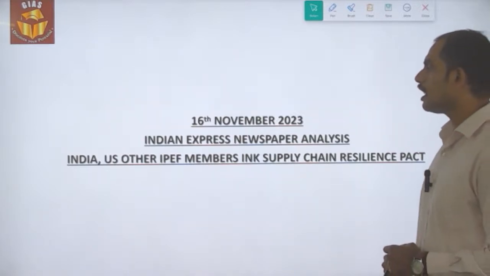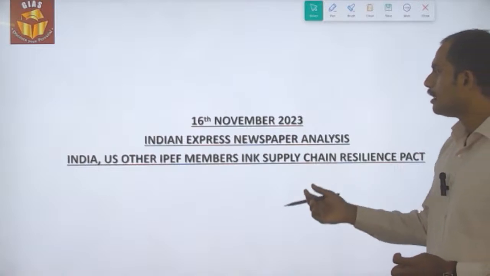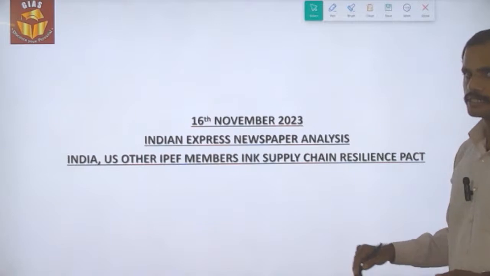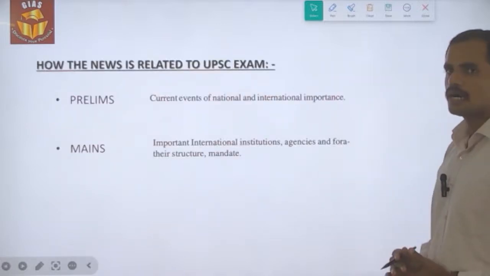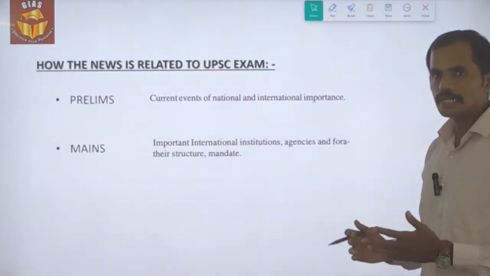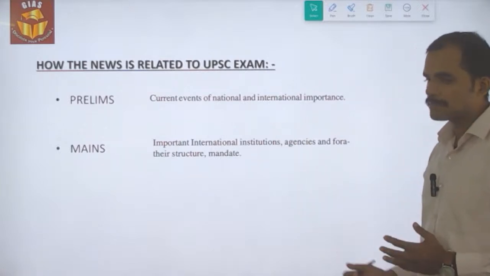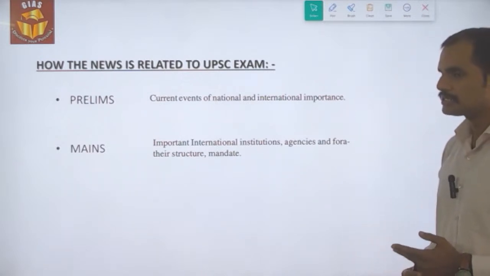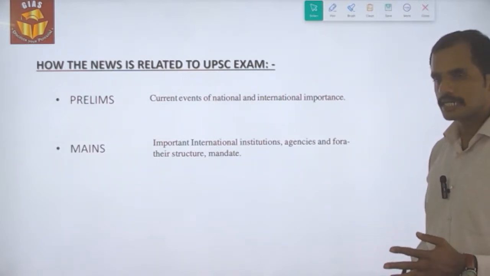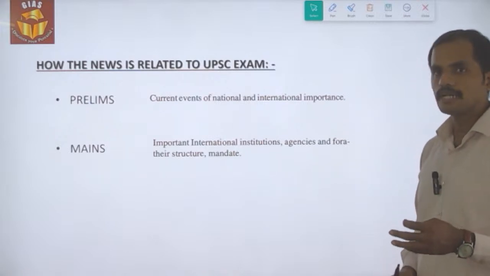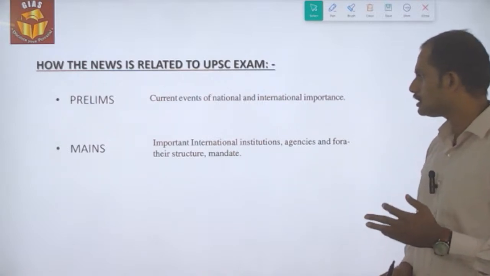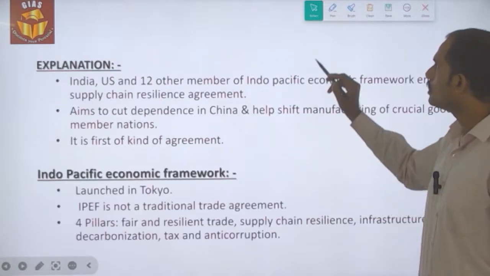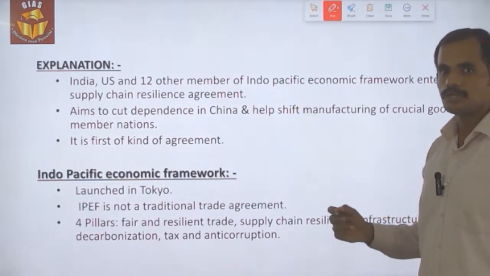India, US and other IPEF, Indo-Pacific Economic Framework members, sign the Supply Chain Resilience Pact. So since the news is related to an international grouping, under prelims it is related with current events of national as well as international importance. Similarly, under GS paper 2 international relations, under a subtopic called important international institutions, agencies, fora, their structure and mandate. So what the news is about is, as I said, India, US as well as other